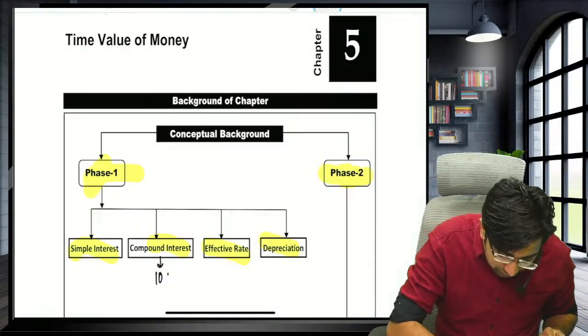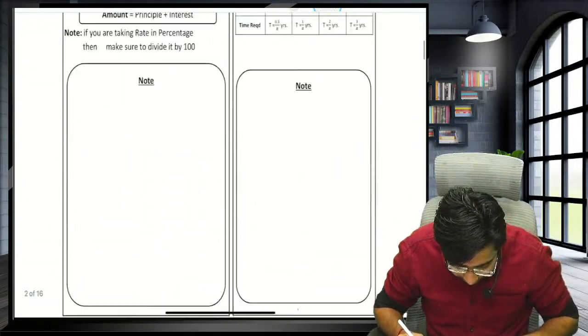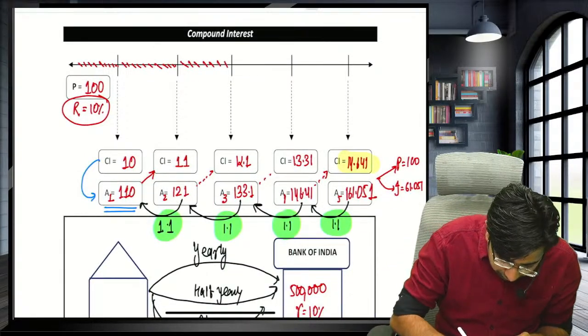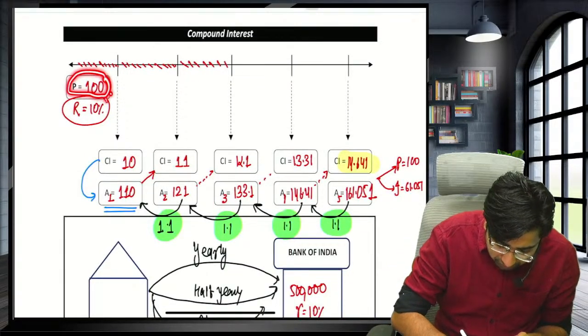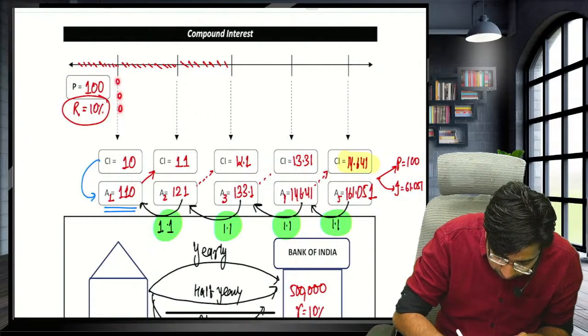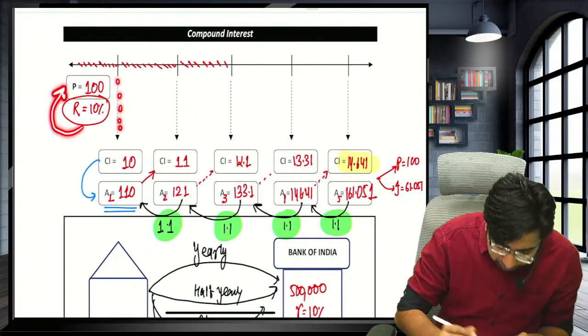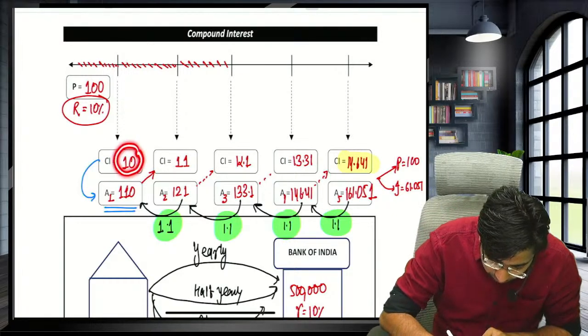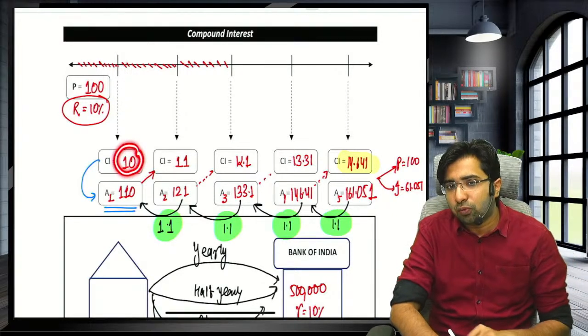Okay, guys, now let's start. In this chapter, first of all, I will start with the revision of compound interest. Suppose today I have invested 100 rupees at the rate of 10%. What interest will you get at 10% on 100 rupees? You will get 10 rupees. Now, once you receive the 10 rupees as interest, what will be your bank balance?